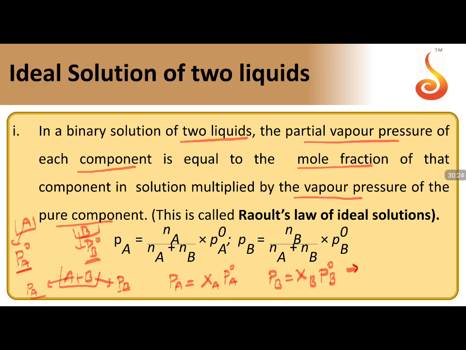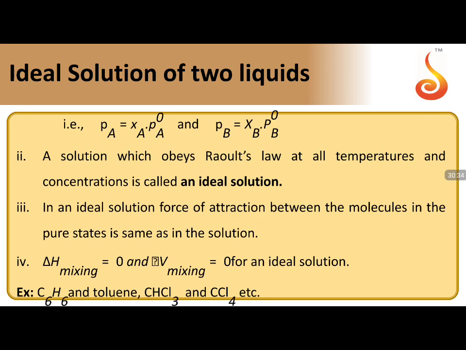From Dalton's law, total pressure is equal to Pa plus Pb. So you add these two, that will be your overall formula for the ideal solutions. So the final pressure is taken as P is equal to P naught A Xa plus P naught B Xb.